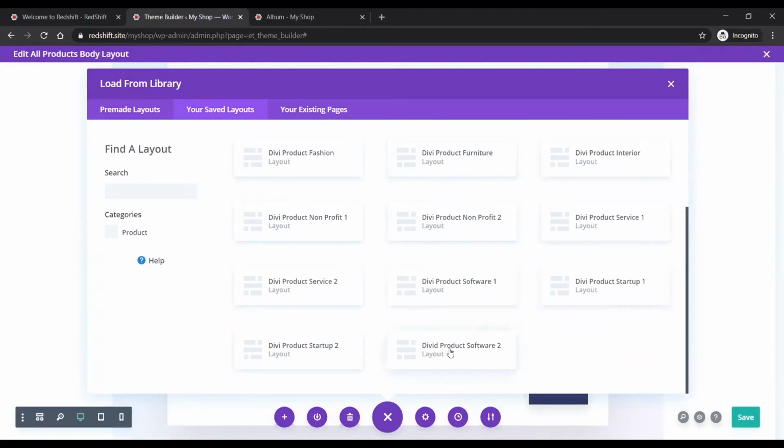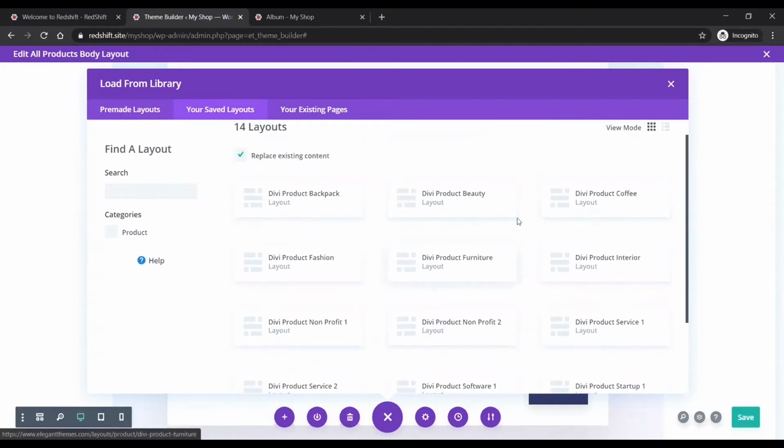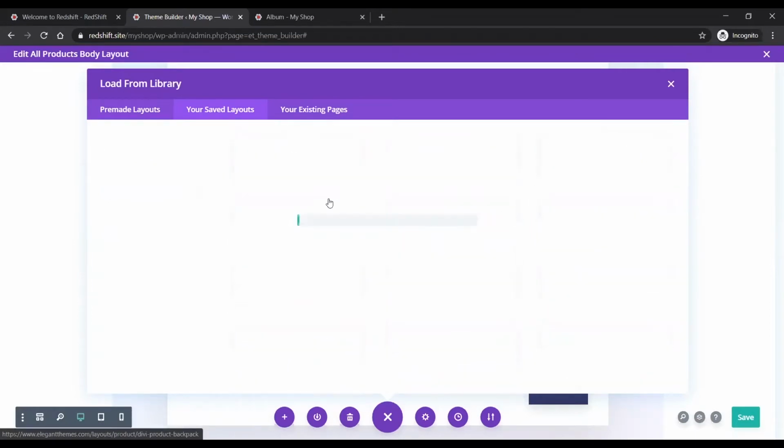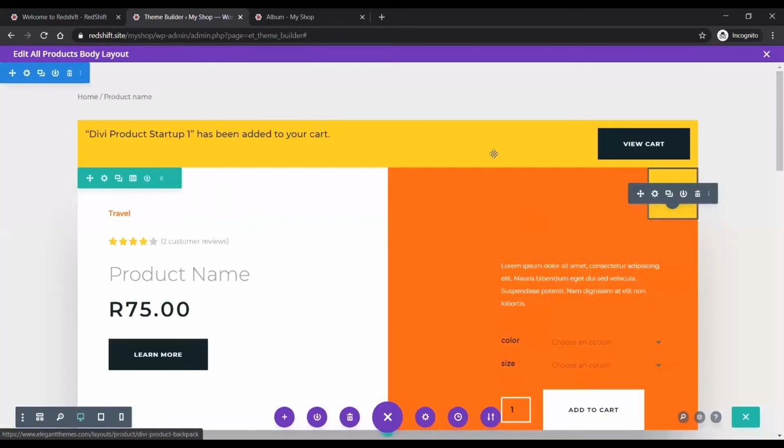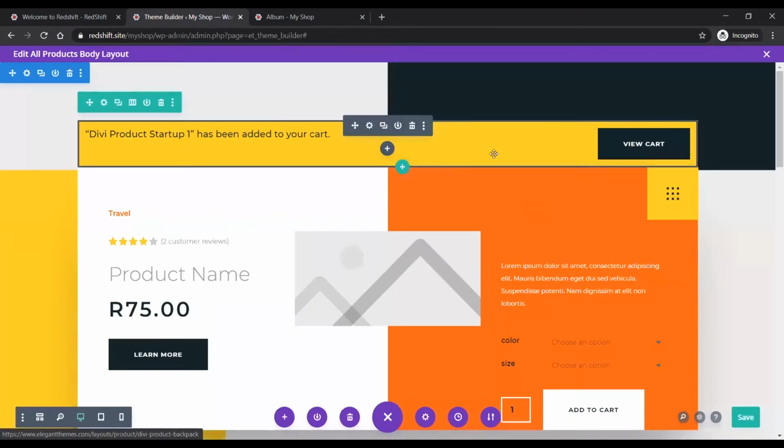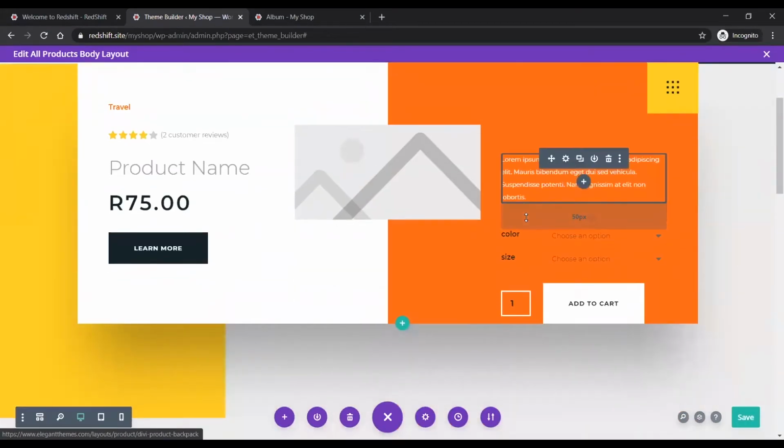So I'm going to just choose another one of these at random. Let's go with the backpack one. Doug, were these layouts you made? These are new ones that I didn't make, but I received as part of a bonus.